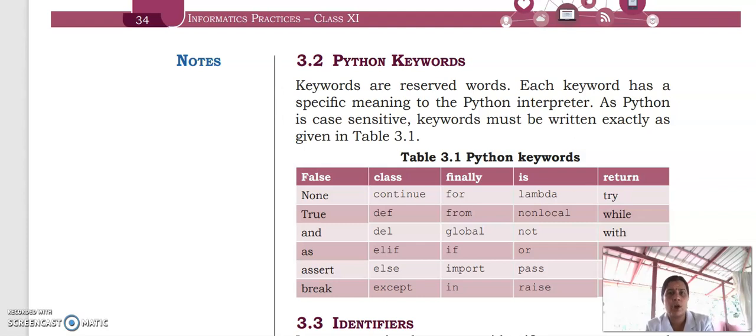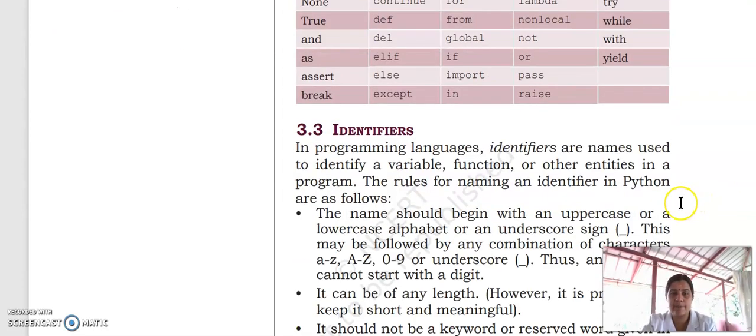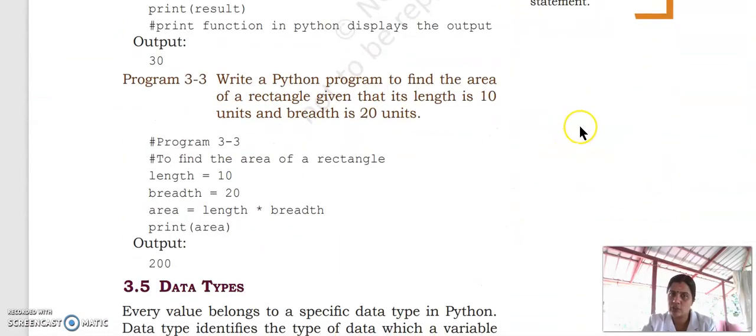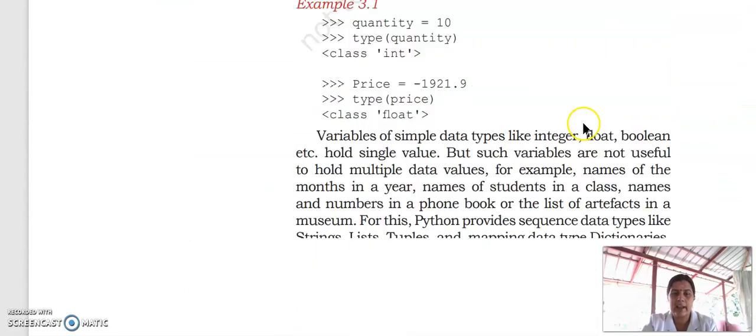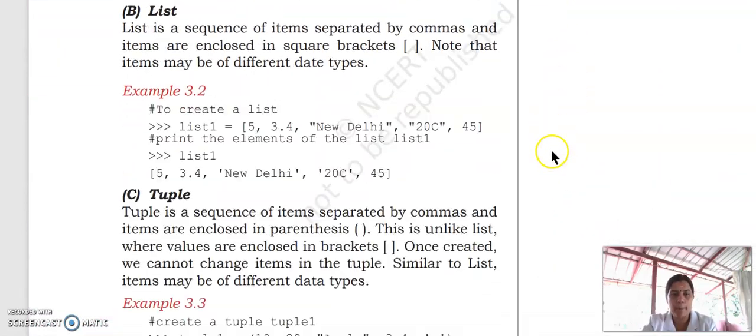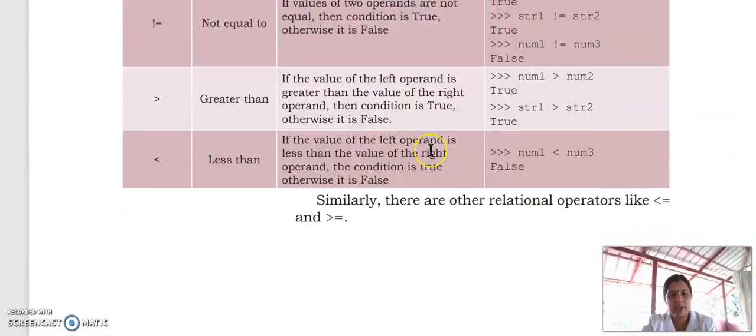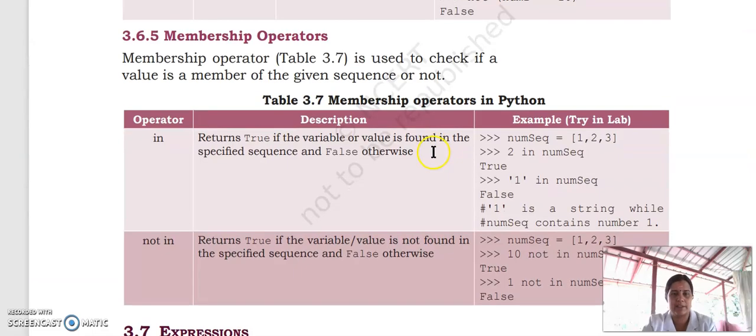We can classify tokens into many types. They are keywords, identifiers, variables, data types, operators, and special symbols. A variable is also a type of identifier.